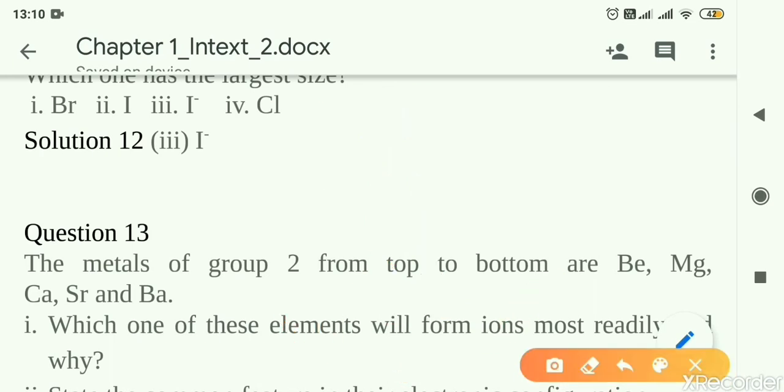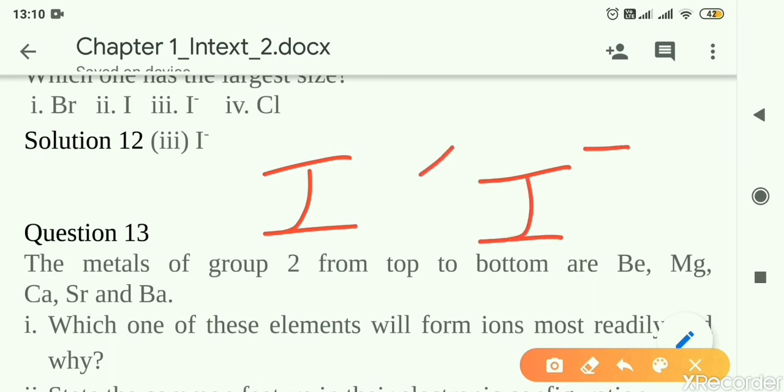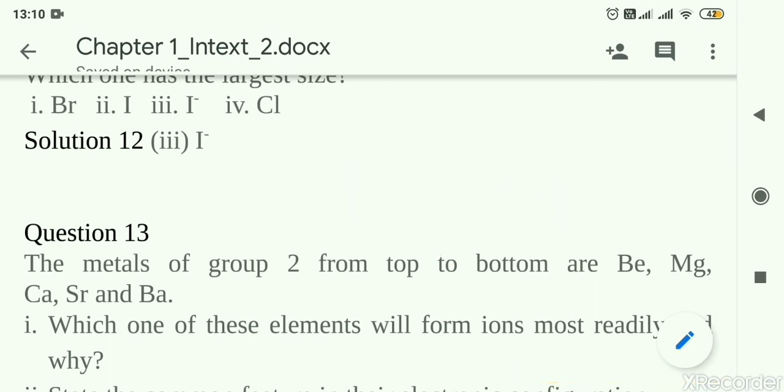But if we compare iodine and iodide ion, now this ion has 1 electron more and anions are bigger. That is an exception in atomic radius. Anions are bigger than the normal atoms. That is why answer will be iodide.